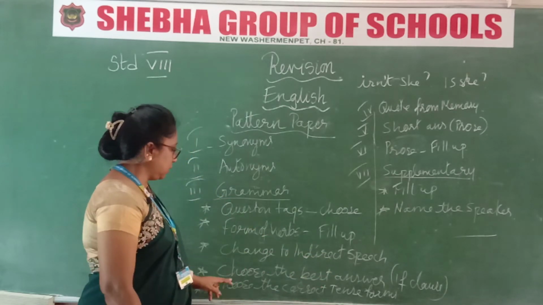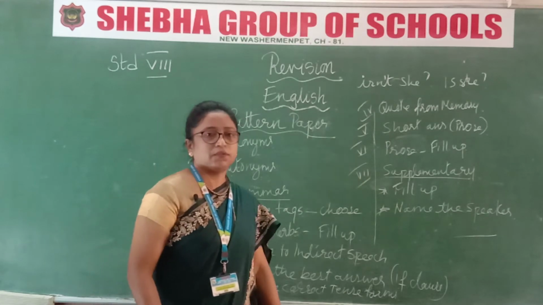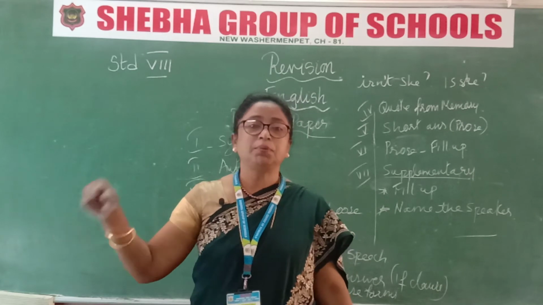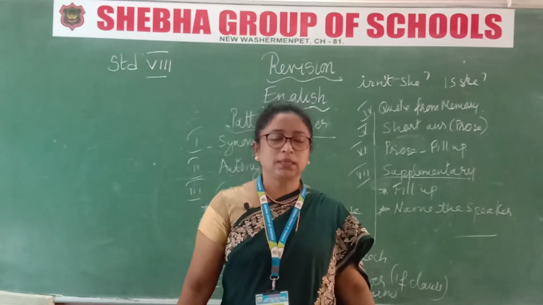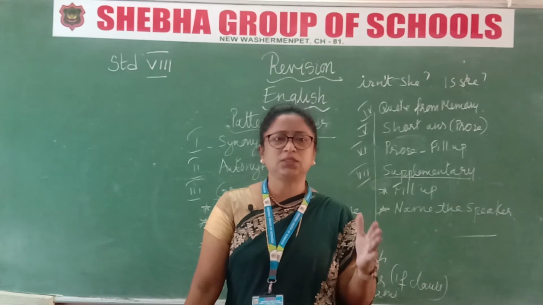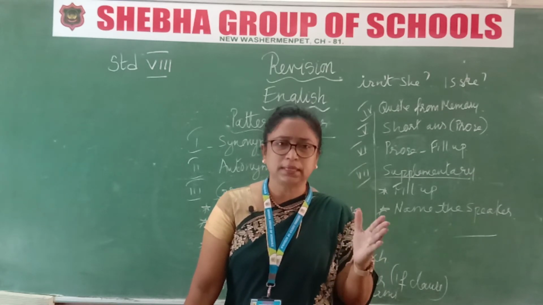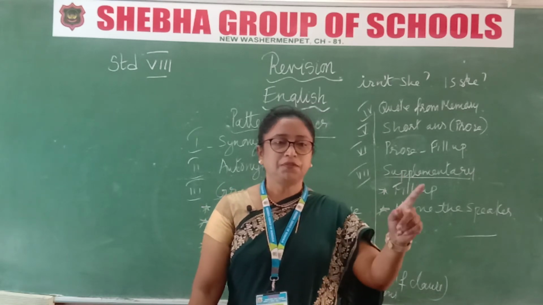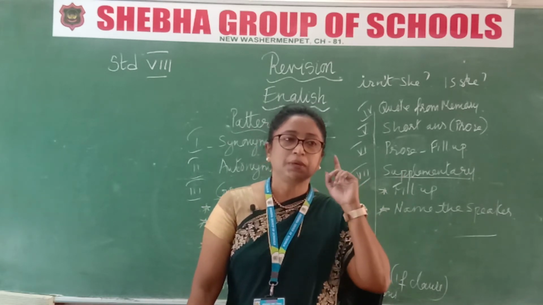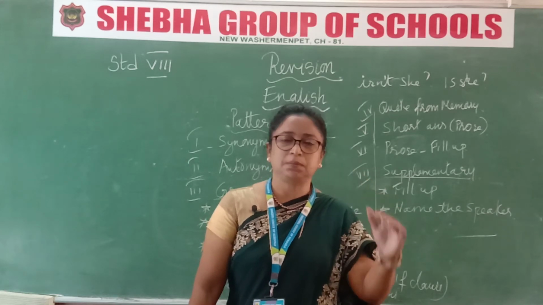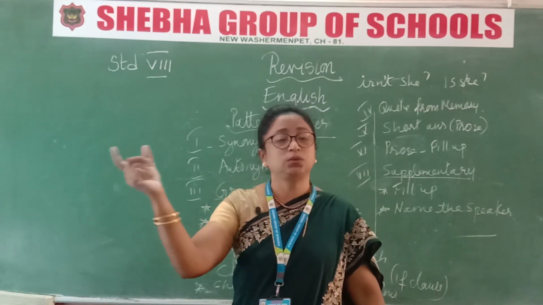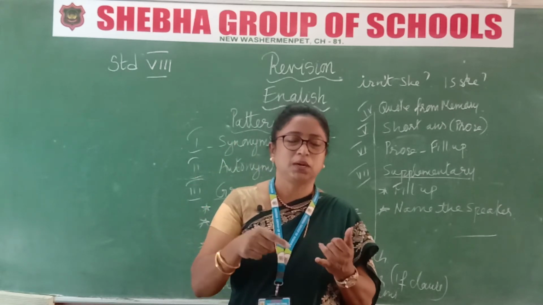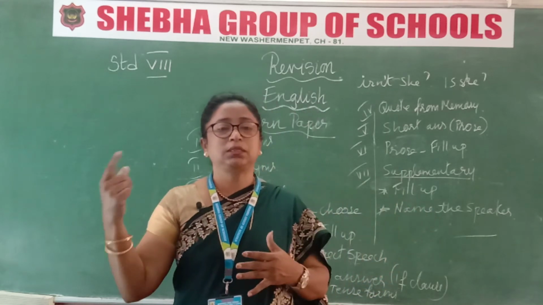Okay. The next one is choose the best answer. If clause. In the if clause, the options will be given to you. Pick out the correct option and fill up the sentence. For example, if the first part of the sentence has the verb in the present tense, you have to add words like will, can, for example, if I get. If the starting part is the present tense, the second half of the sentence should also be in the present tense. Present tense means will, can.